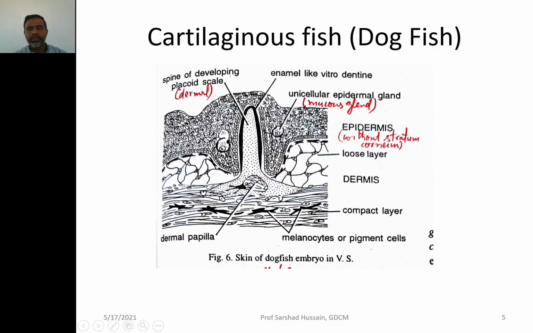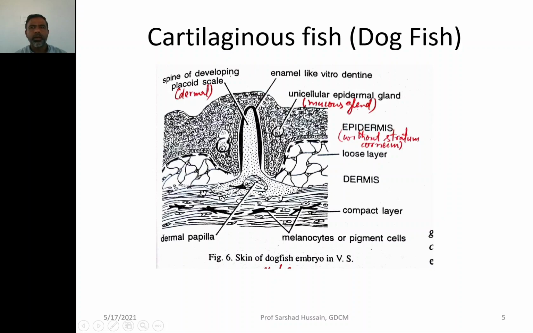In the dermis you can see below there is a layer of compact cells, compact material arranged in a very compact manner, close fitted together, called the compact layer. Then you have the cells loosely arranged, so called the loose layer. In the compact layer you have the pigment or color producing cells called melanocytes.